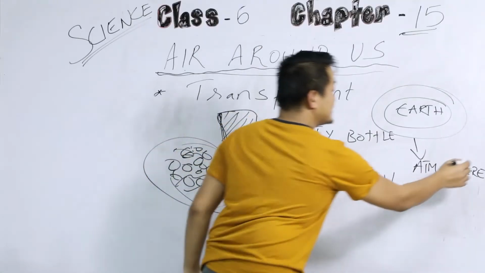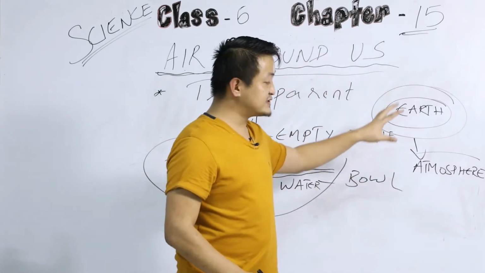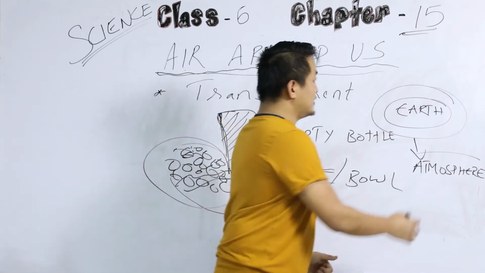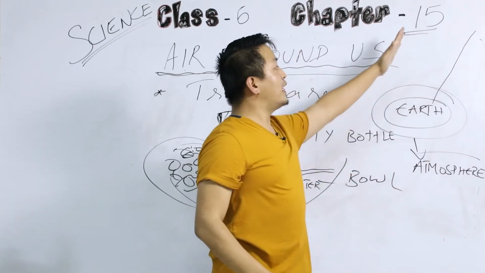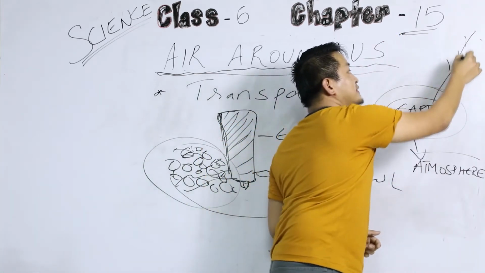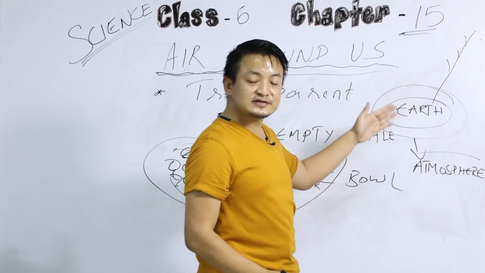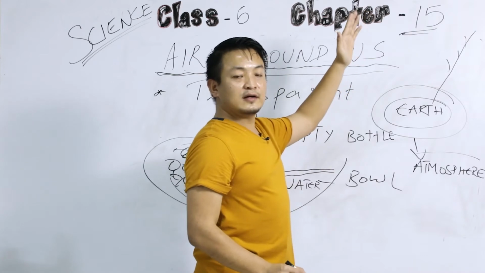It is just the blanket of air which is surrounding the Earth's surface. That is atmosphere. Now, students, suppose this is a mountain. If you go up high, then what will happen? The air would increase or decrease? The air decreases. There is less air when you go up high.